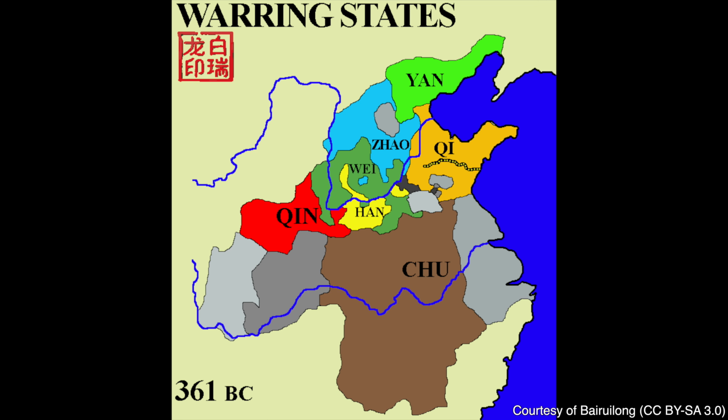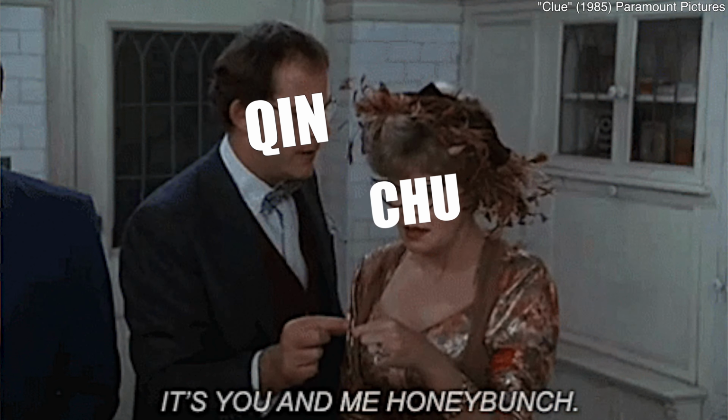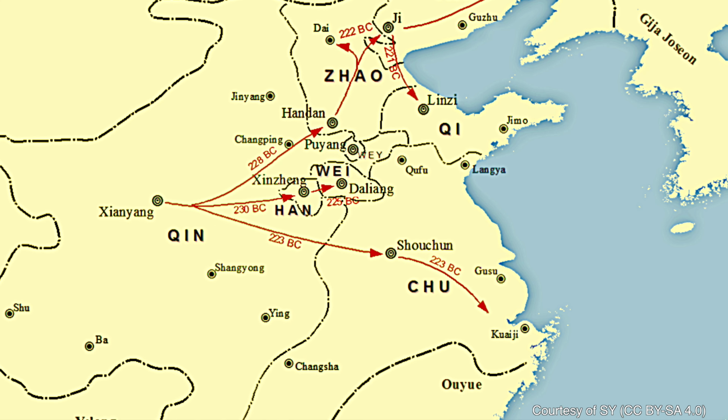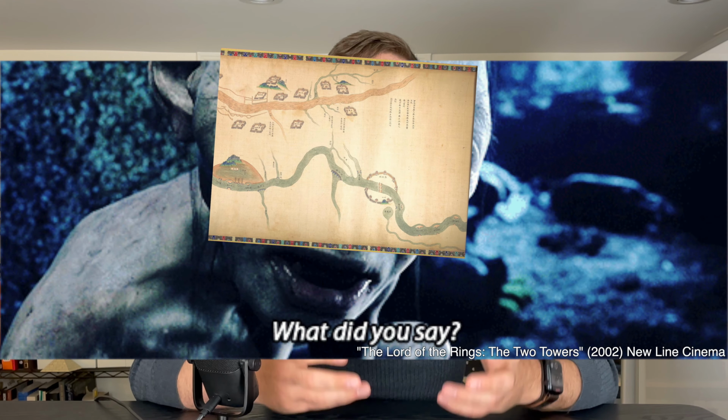And with all 7 states vying for power, there would have to be one that would win. And eventually it came down to 2 states, the Qin and the Chu. And in 221 BCE, the Qin conquered the Chu. The Qin dynasty would go on to unite all of China, meaning that this original canal was no longer needed, and it would eventually just be forgotten and filled up with silt.